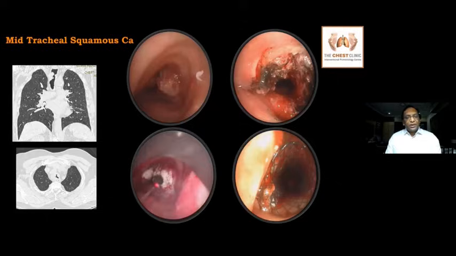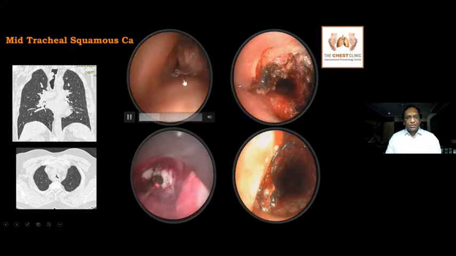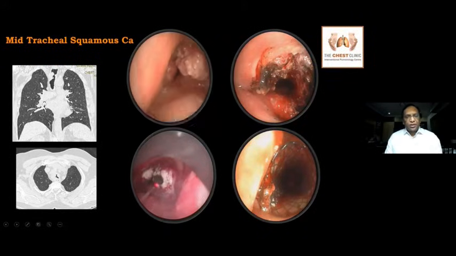Another case where you integrate rigid bronchoscopy with other hot and cold therapies. This was a middle-aged male, around 50 years, with a midtracheal squamous tumor, big enough to cause severe stridor. In bronchoscopy, you can see a large midtracheal mass occluding the proximal mid-trachea.